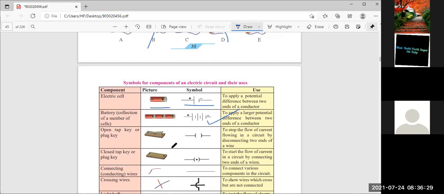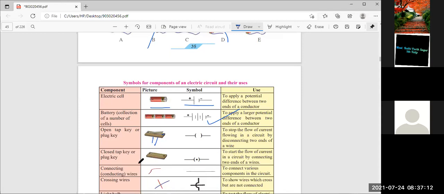Open tap key or plug key in series. This is your button. When it is like this, on one side, that time it is an open tap key. It is used to stop the flow of current in a circuit by disconnecting the wires. Two wires are fixed inside. If you observe carefully, sometimes at your home, an electrician or your parents try to join this, and they fit two connecting wires in screws. Two screws are present inside and they fit the wires in them. When it is an open tap key, the current will not flow.